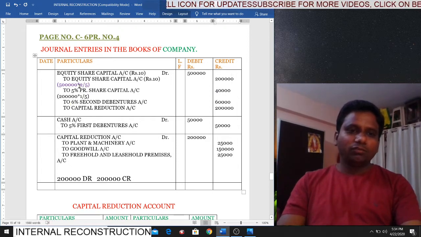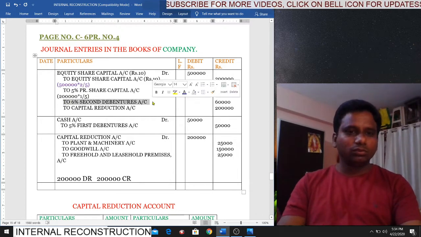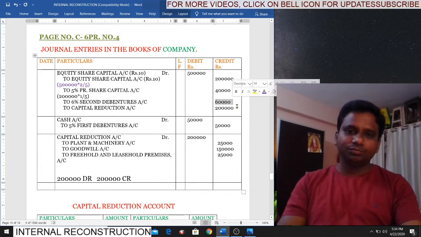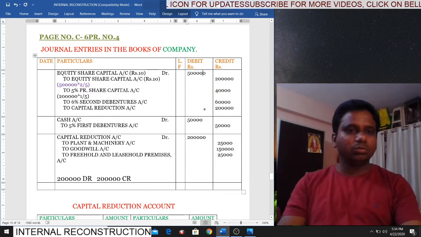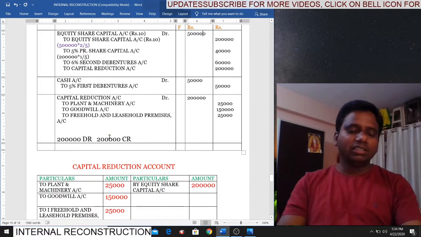Next, apart from equity and preference, we are giving 6% second debentures also. For how much? 60,000. Debit 5 lakhs. Credit 3 lakhs. Difference amount 2 lakhs. Capital reduction account. Simple. Now, next entry.